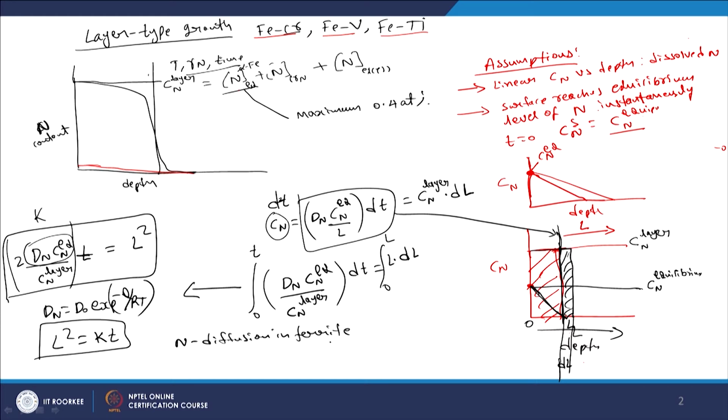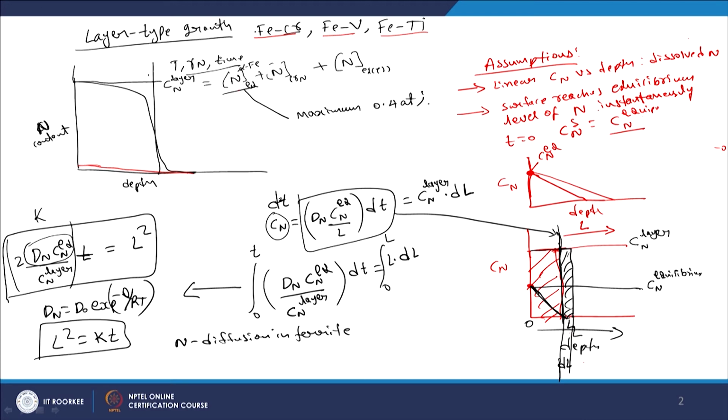That is the assumption here, because we are taking only the diffusion of nitrogen; the moment that happens, the layer will automatically start to grow, right. So, that is not at all a rate determining step. The rate determining step is the nitrogen flux which is reaching the end of the nitrided region, right.